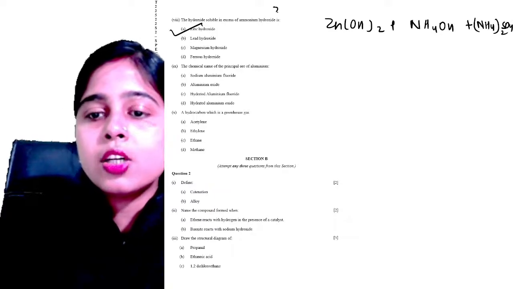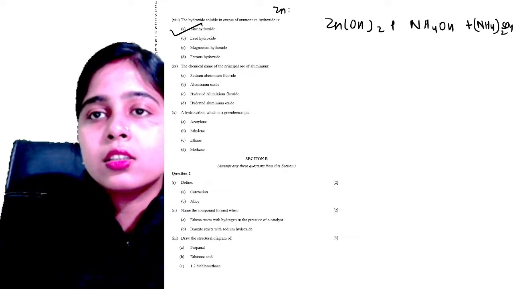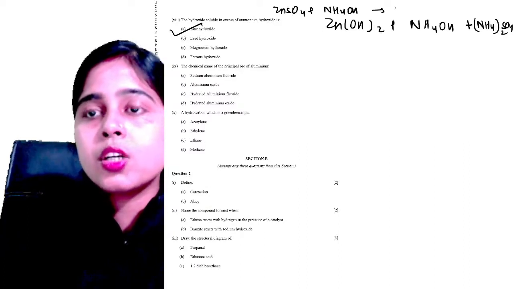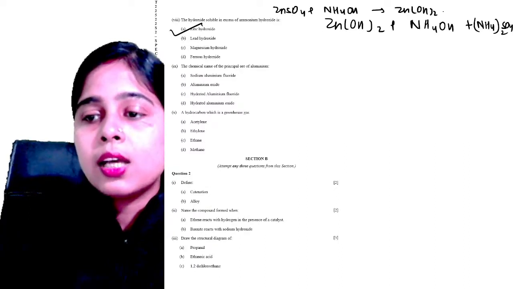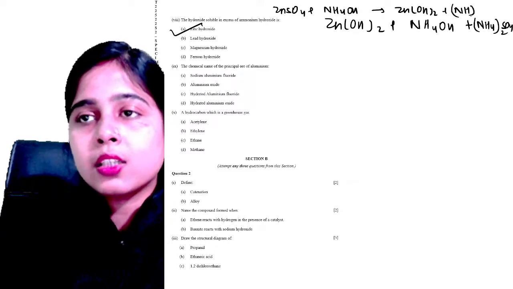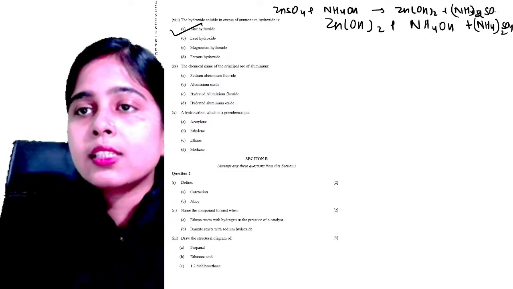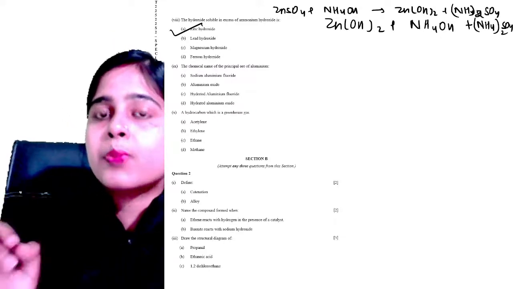For example, zinc sulfate has reacted with ammonium hydroxide to produce zinc hydroxide along with ammonium sulfate. All of you know that zinc hydroxide is a white gelatinous precipitate.